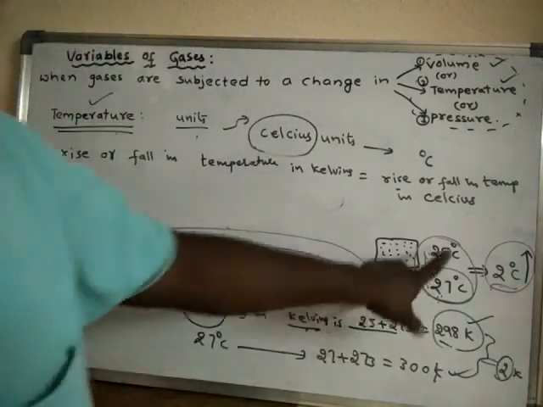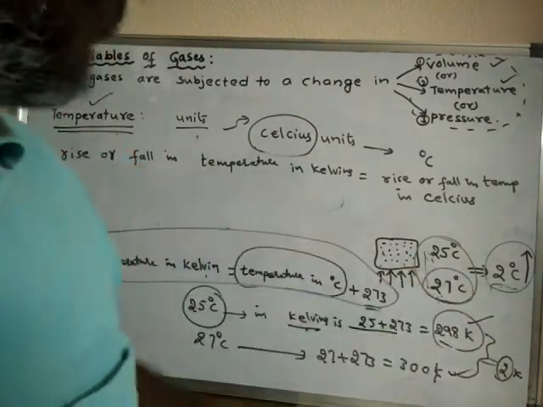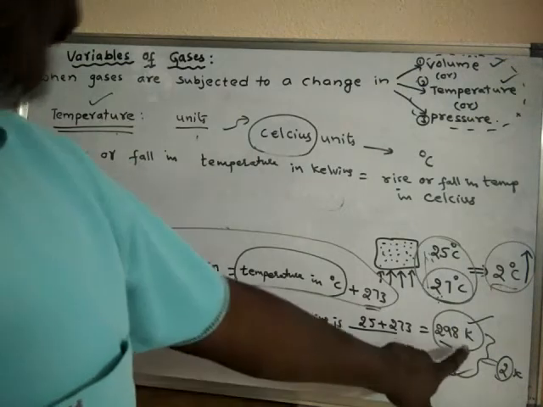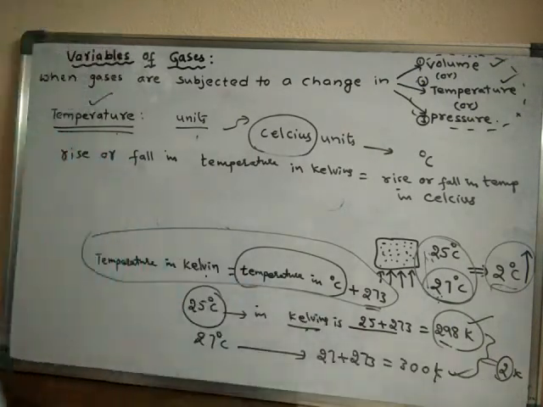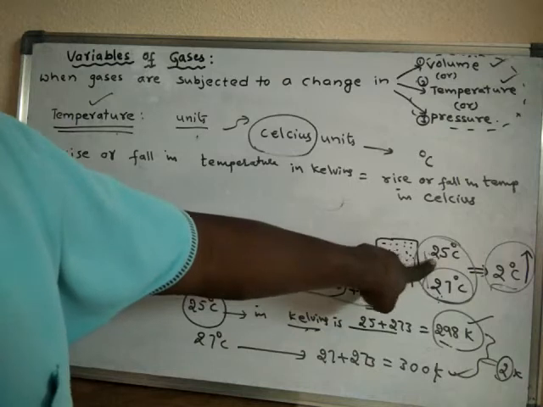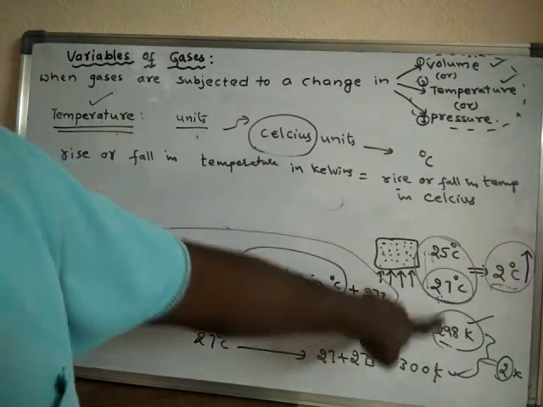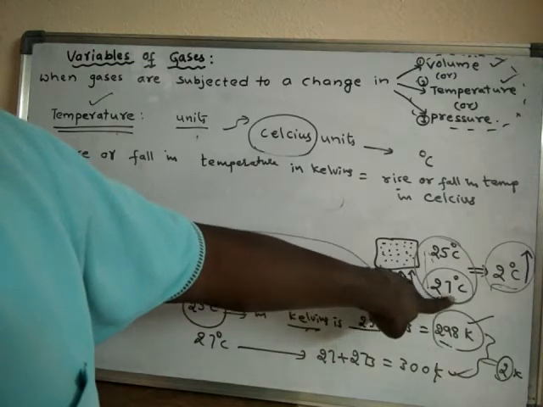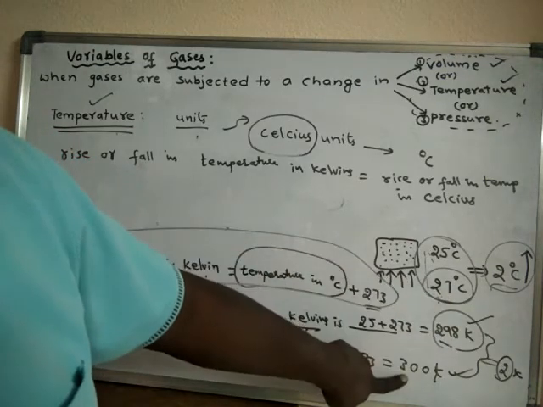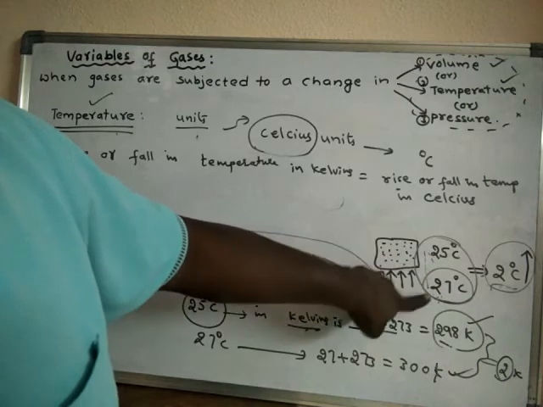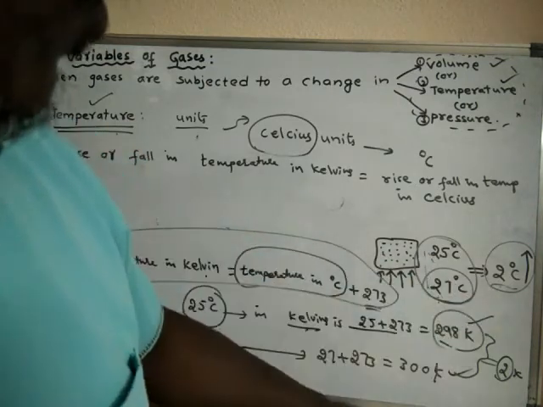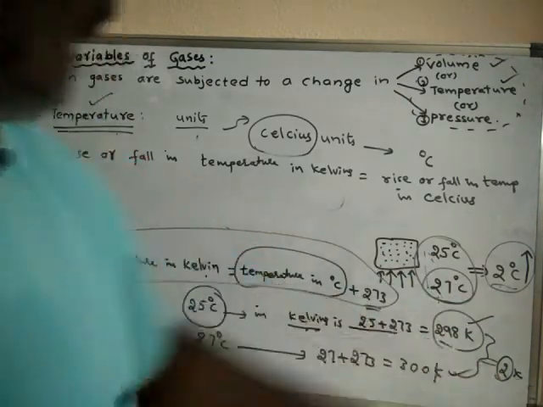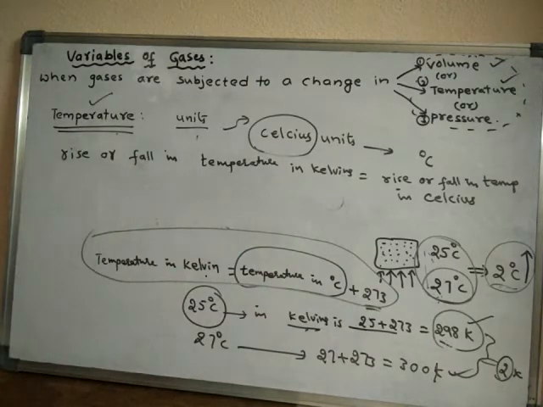So the rise in temperature in the centigrade scale is equal to the rise in temperature in the Kelvin scale, because if you convert the values from centigrade to Kelvin, you will get this.